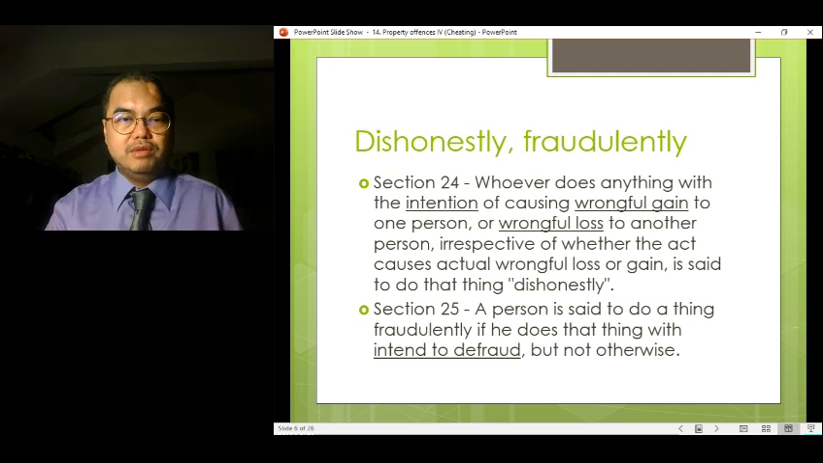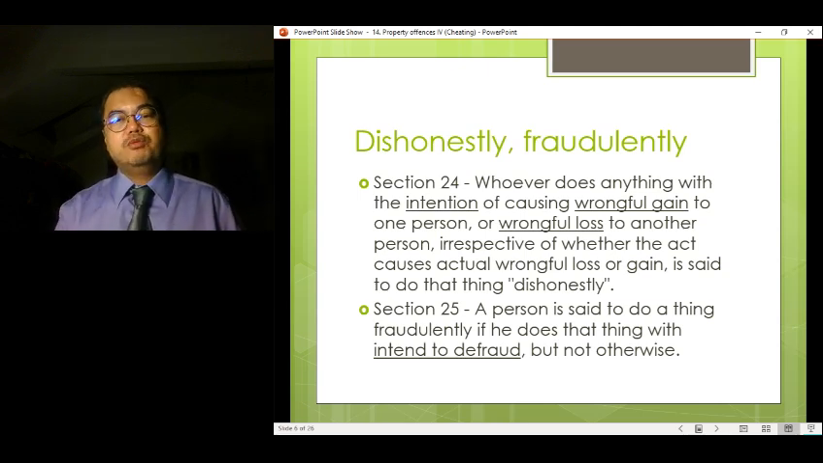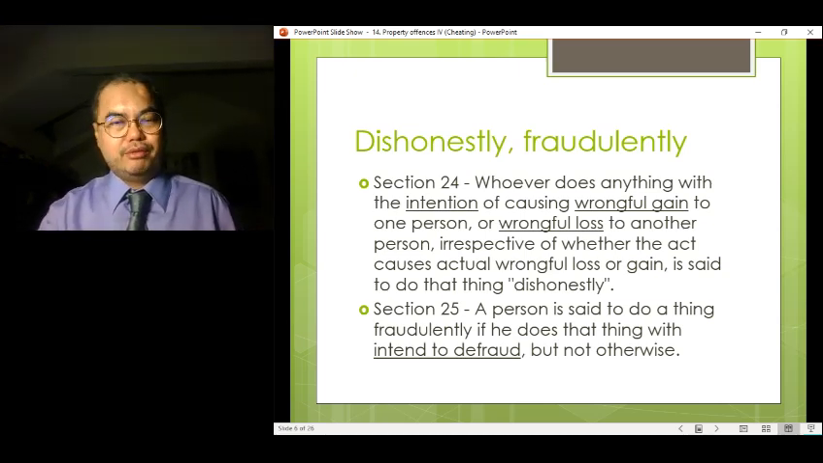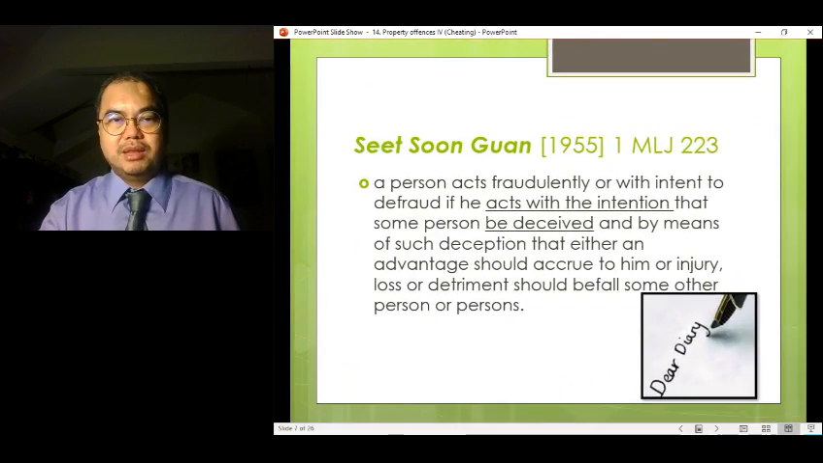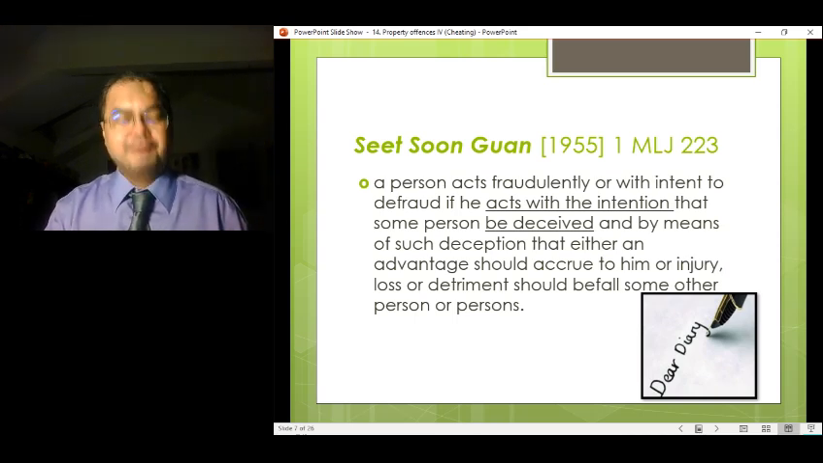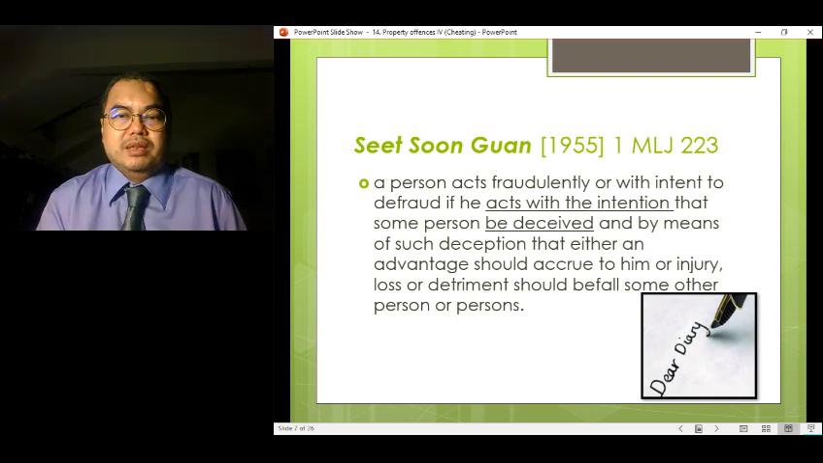As for fraudulently, we look at Section 25, and Section 25 provides that a person is said to do a thing fraudulently if he does it with the intention to defraud. Right? He's said to have acted fraudulently if he has the intention to defraud. Not very helpful, but if you look at the case of Sid Sun Guan, this was a case where the accused in the disciplinary proceedings, he was a police officer, he used a police diary, right? He used a police diary, but actually it was a false document. So, yeah, he was said to be acting fraudulently.